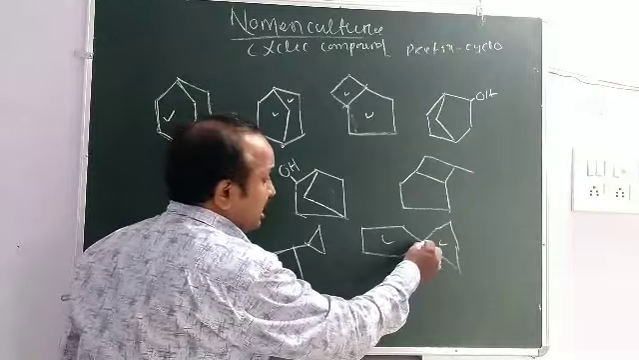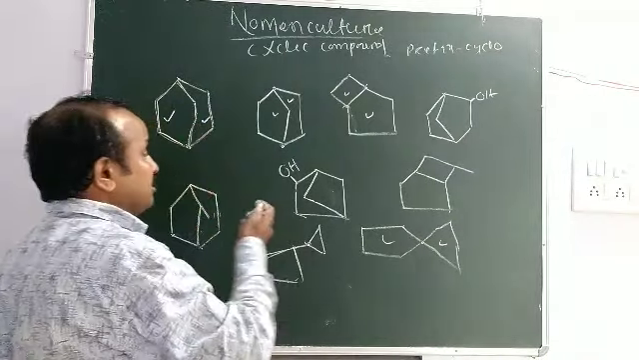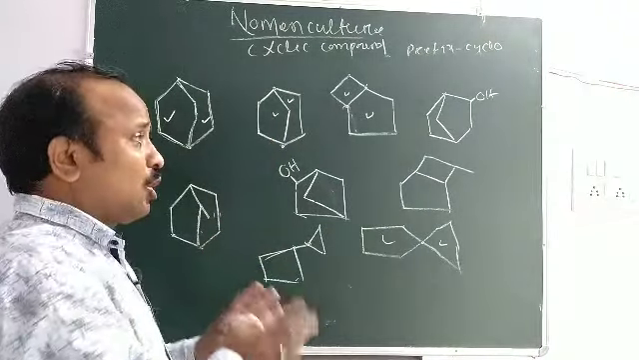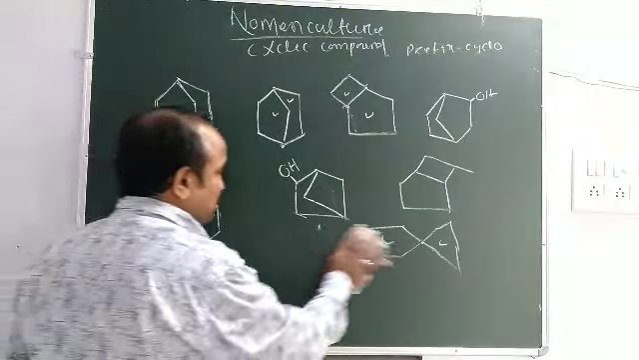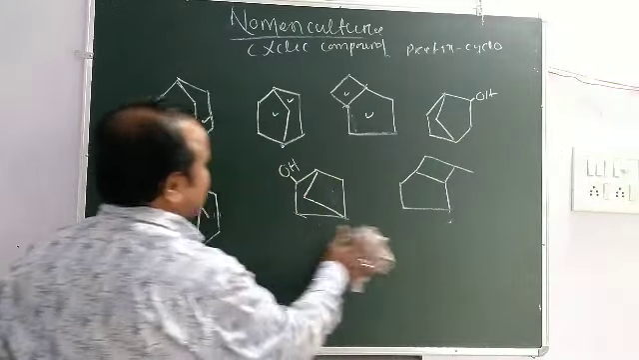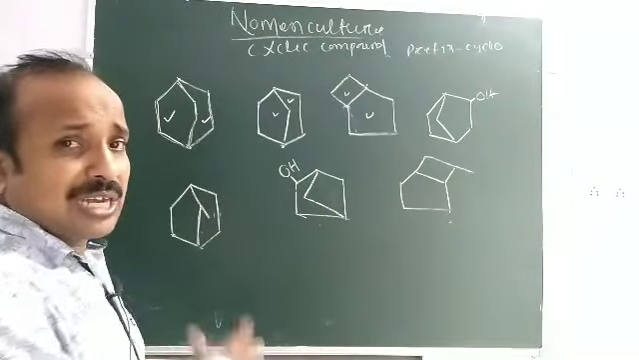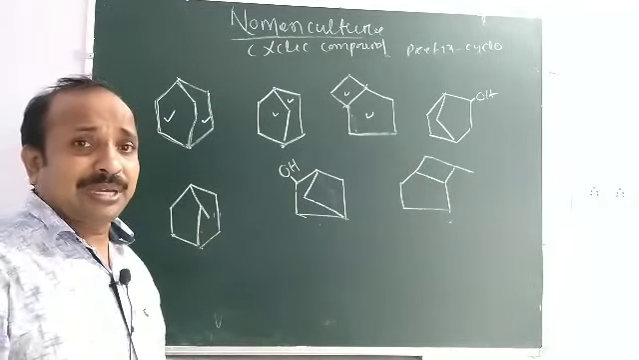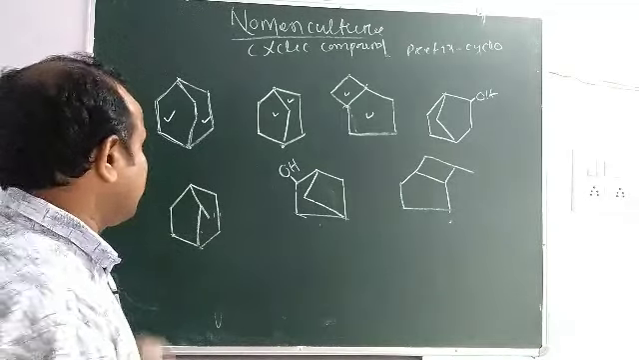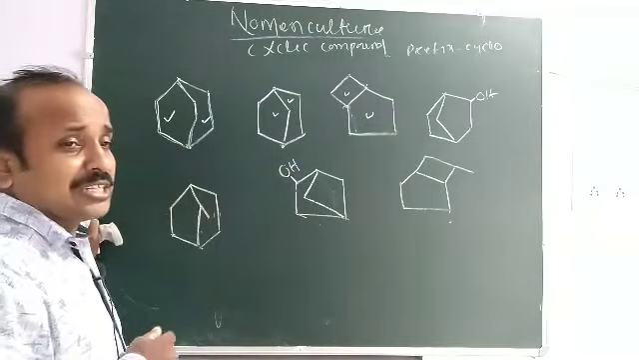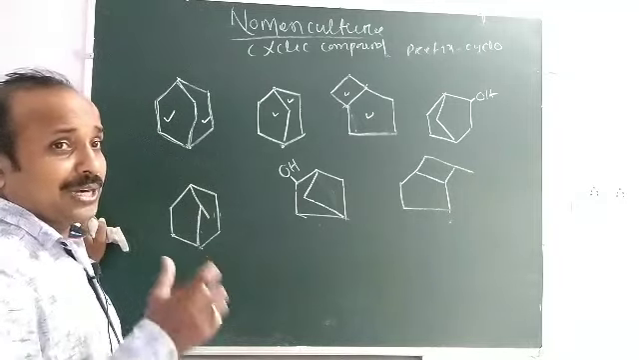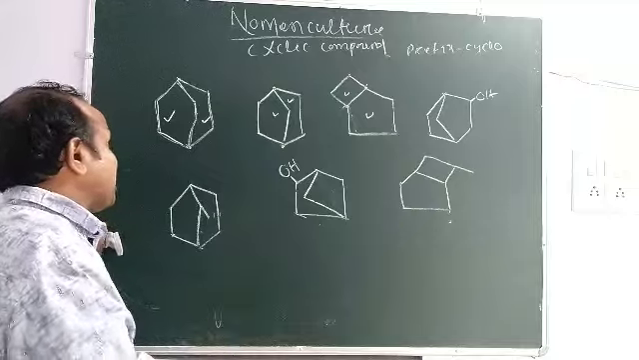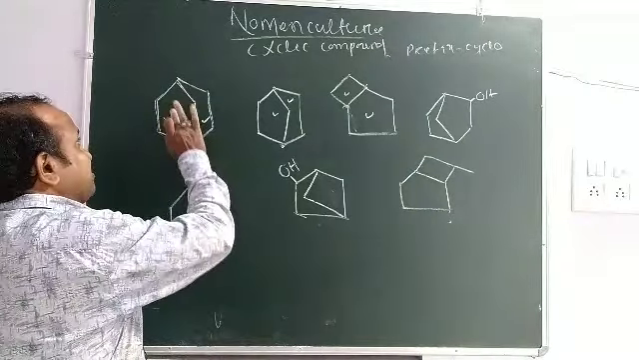Here is only 1 single common point, but 2 cyclic groups and 2 common points are called a bicyclo compound. Bi means 2, cyclo means cyclic compound, but having 2 common points. Then you look at how to name the bicyclo compound. This is important for all types of entrance exams.